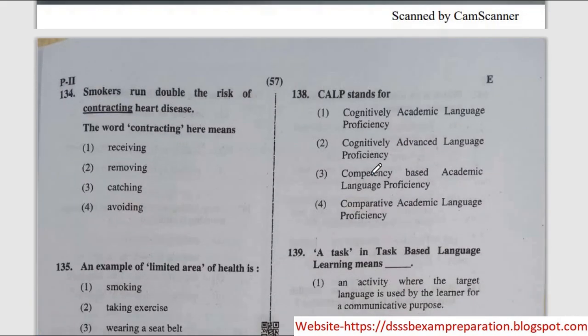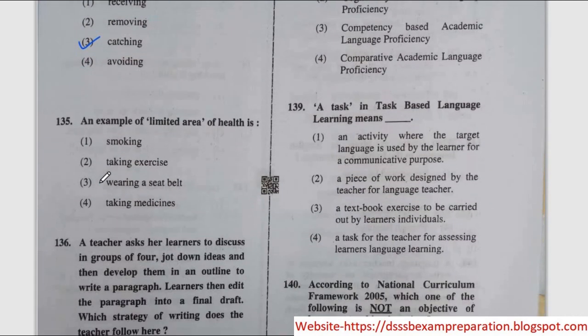Next question, smokers run double the risk of contracting heart diseases. The word contracting here means, the correct option is option 3, catching. Next, an example of limited area of health is, the correct option is option number 4, taking medicines.